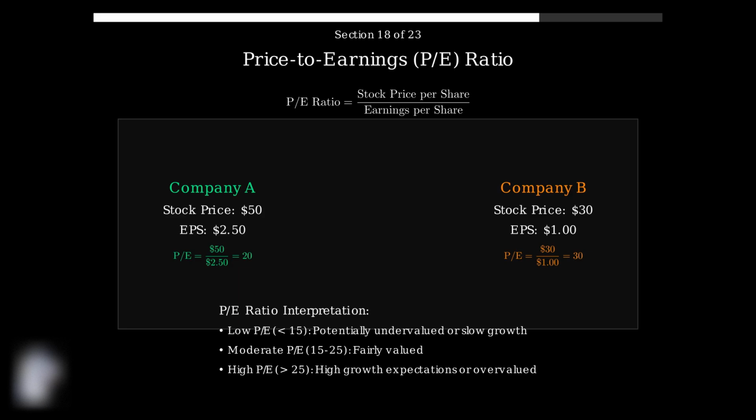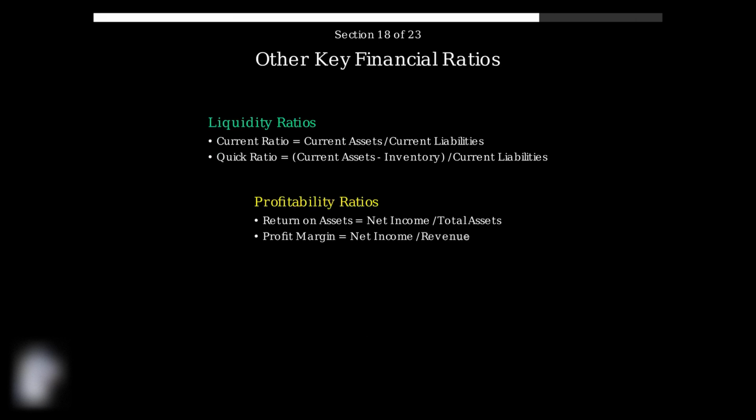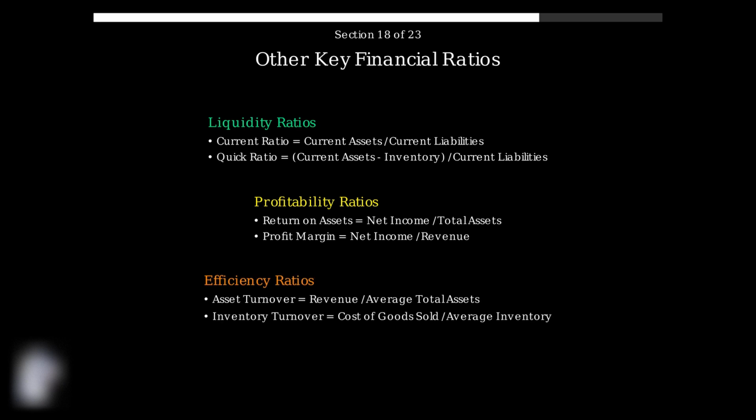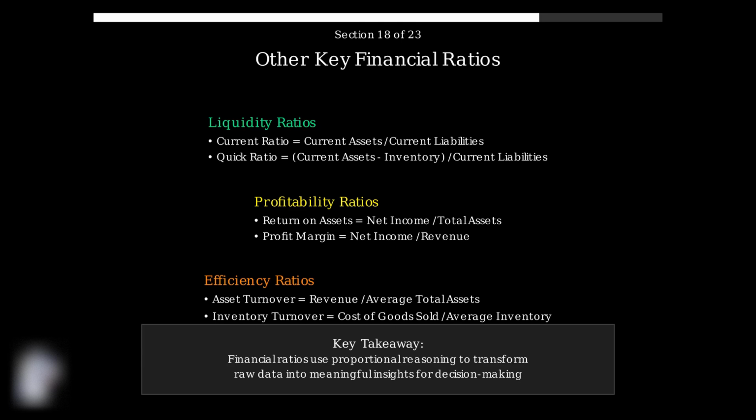Financial analysis involves many other important ratios that use proportional reasoning. These include liquidity ratios, profitability ratios, and efficiency ratios, each providing different insights into financial health. Understanding these financial ratios and their proportional relationships is essential for making informed investment decisions, assessing creditworthiness, and evaluating business performance. Each ratio provides a different lens through which to view financial health and potential.